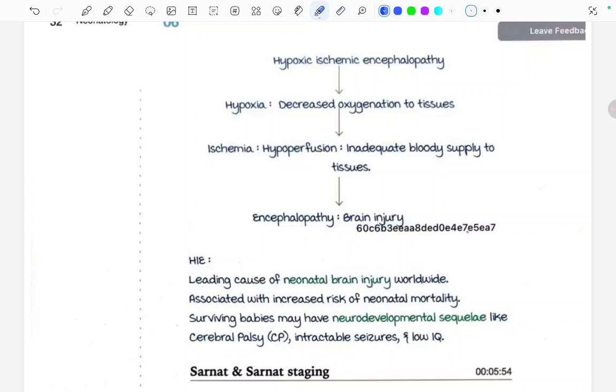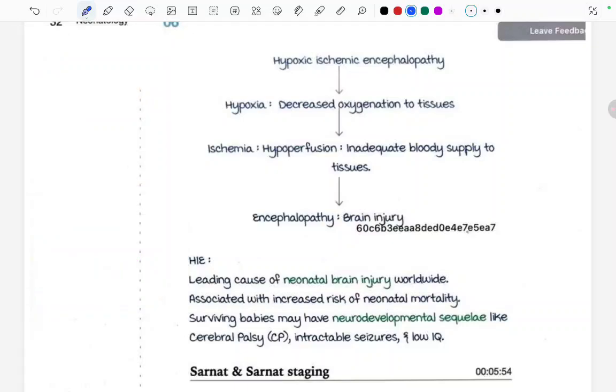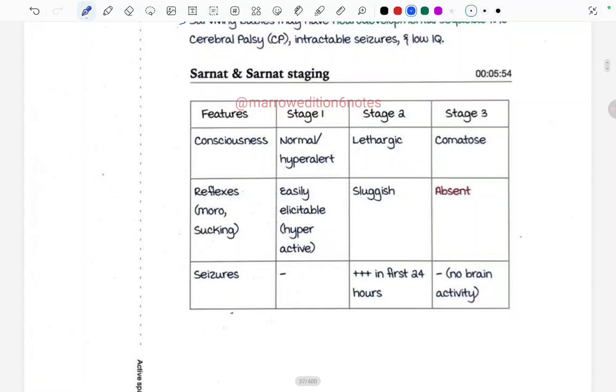So first, reading about hypoxic ischemic encephalopathy, it is the leading cause of neonatal brain injury worldwide, associated with increased risk of neonatal mortality. Surviving babies may have neurodevelopmental sequelae like cerebral palsy or intractable seizures and low IQ. So these are the features seen in the babies who survive hypoxic ischemic injury, that is hypoxic ischemic encephalopathy. Fine. Moving ahead to Sarnat and Sarnat staging.